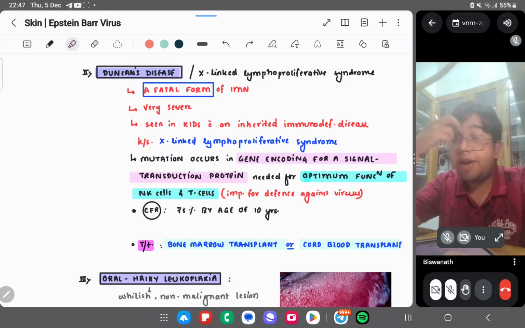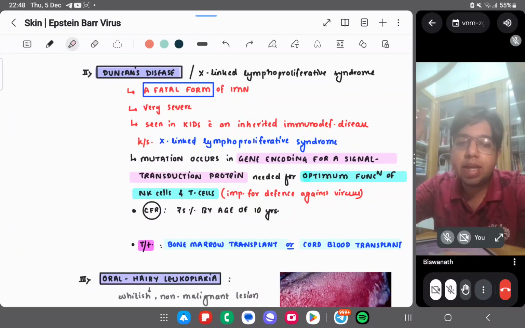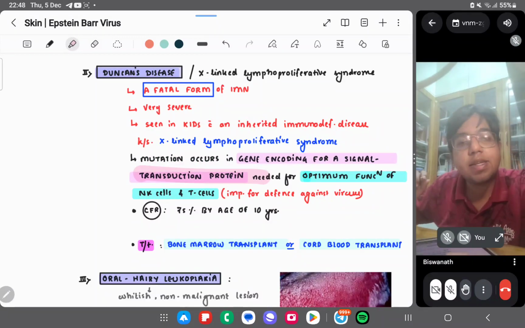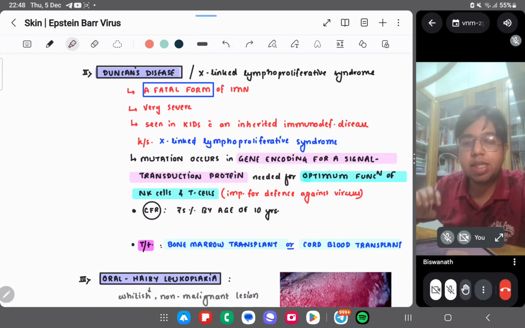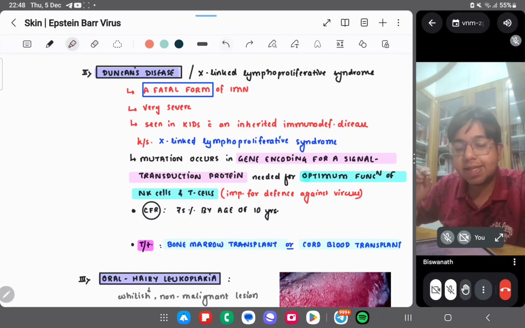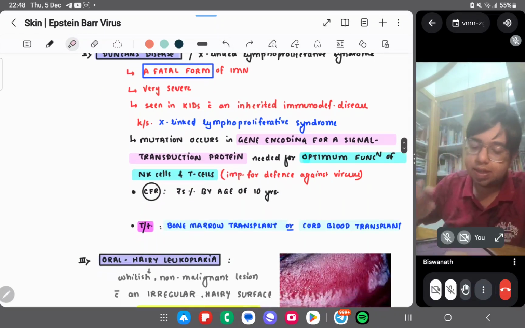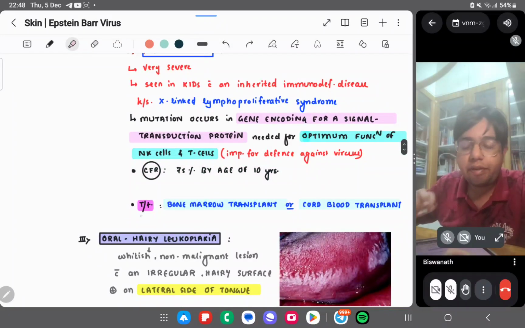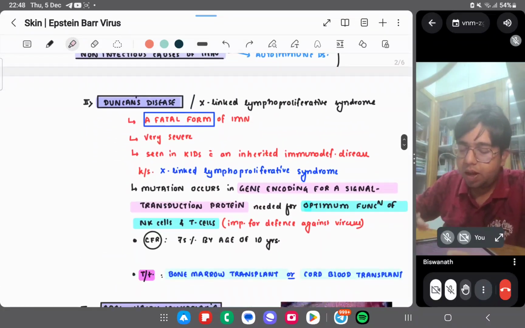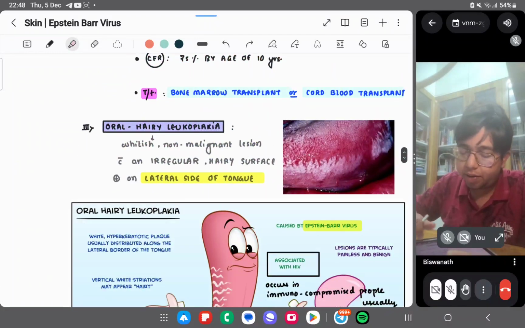So basically our defense mechanism, the T cells and NK cells, are not acting much due to the gene mutation in the gene encoding for the signal transduction protein, so there is no optimum functioning of NK cells and T cells. Right. So this is Duncan disease. Case fatality is 75%. Treatment is bone marrow transplant or cord blood transplant. So Duncan is a fatal, severe form of IMN.